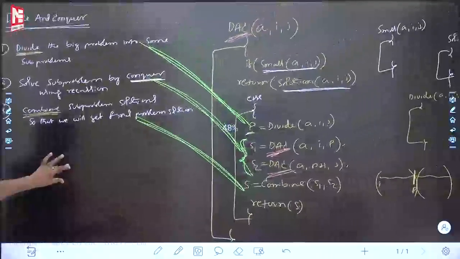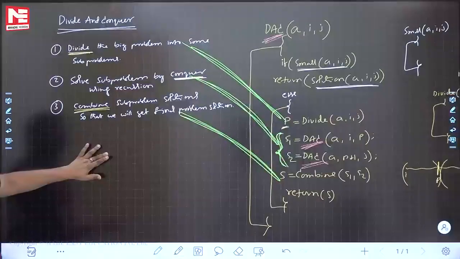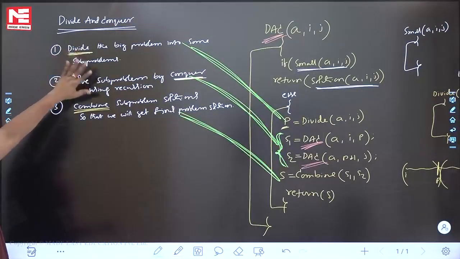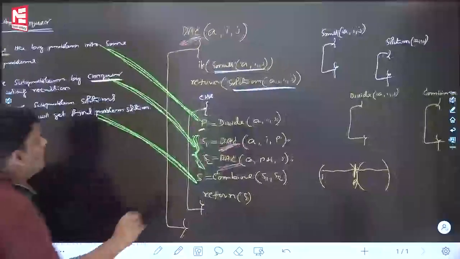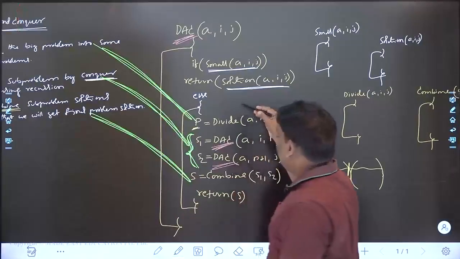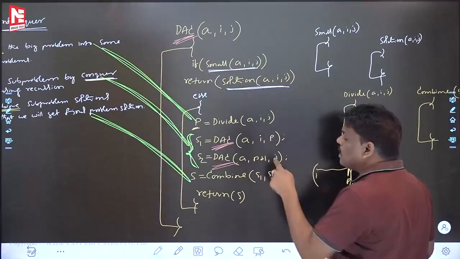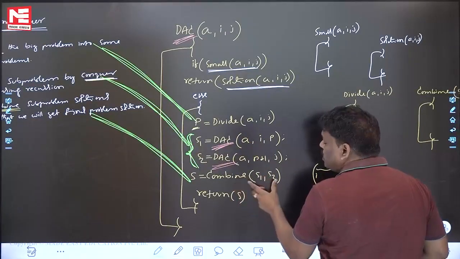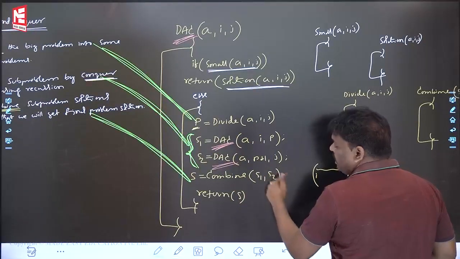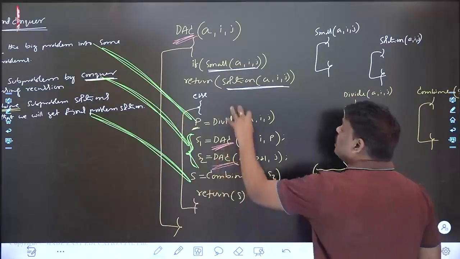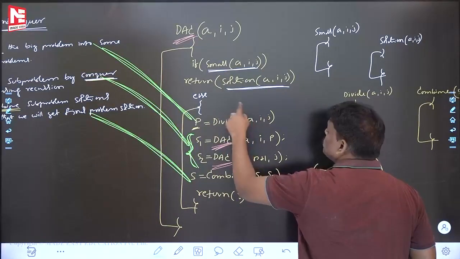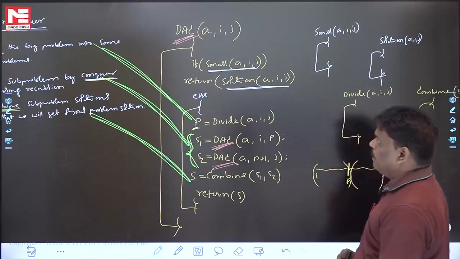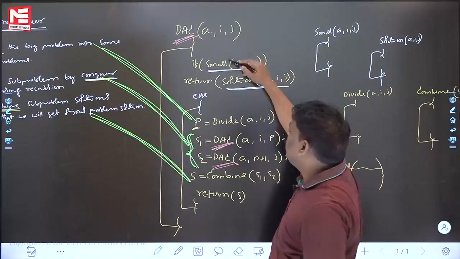I am minimizing again. See, this is the story. The else part, major things I wrote. Now, systematically one algorithm I wrote. Divide, conquer, combine. What is the meaning of conquer? Solving subproblems using recursion. What is the meaning of combine? You take the subproblem solutions and you will get the final answer. What is the meaning of divide? Dividing the bigger problem into some subproblems. This is the small, then return the solution.